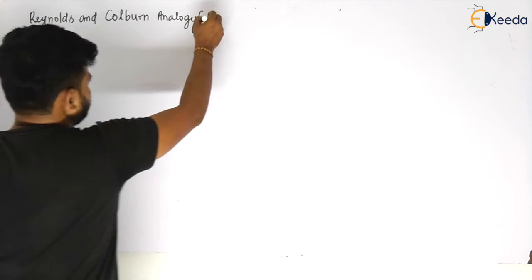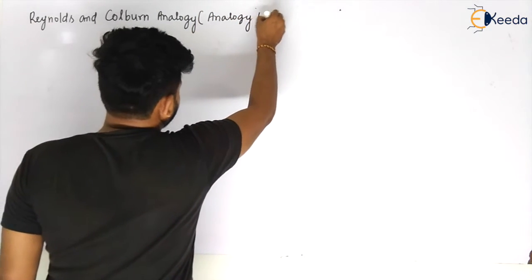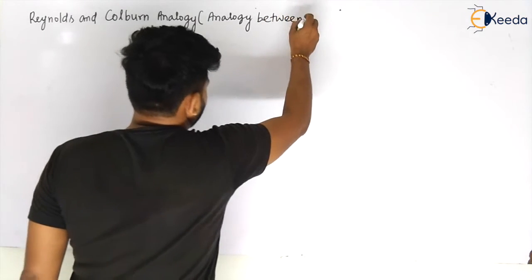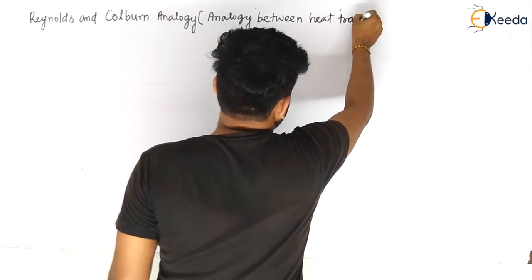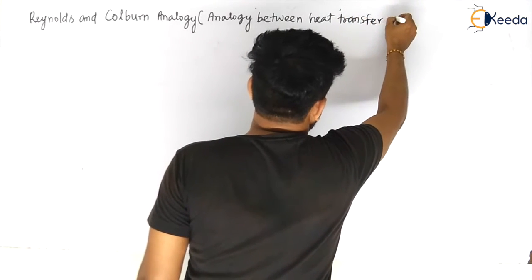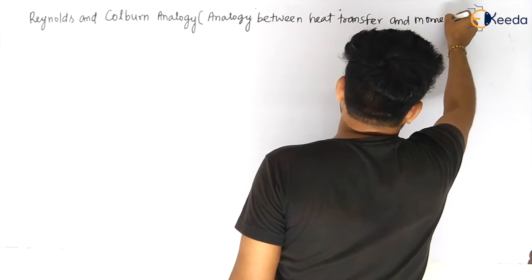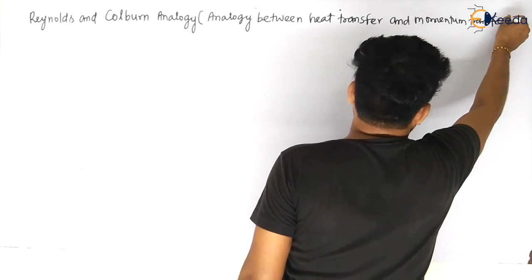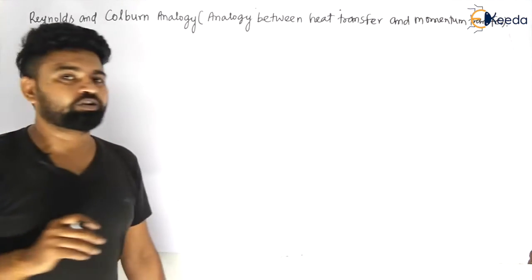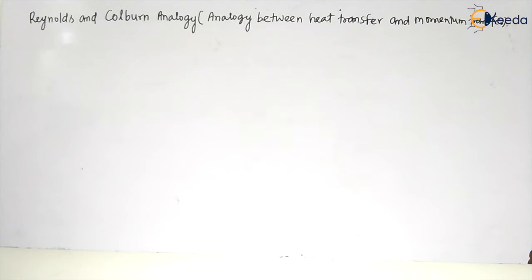That is the analogy between heat transfer and momentum transfer, my dear students. Let us see it. So we are looking at the analogy of heat transfer and momentum transfer, my dear students, and momentum transfer.